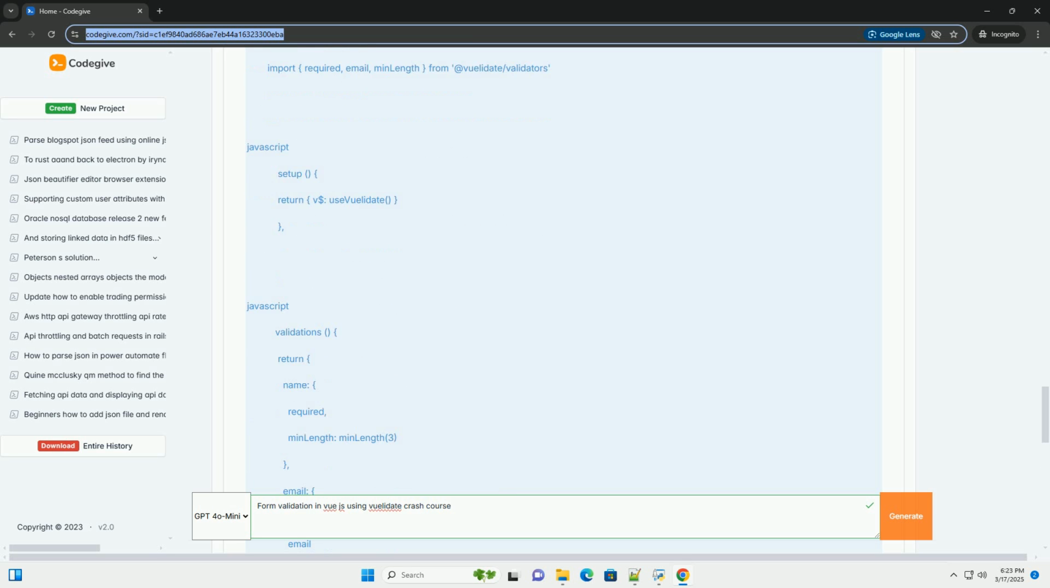Alpha: the field must contain only alphabetic characters. Alphanumeric: the field must contain only alphanumeric characters. 7. Custom validators. You can create your own custom validators if the built-in ones don't meet your needs.